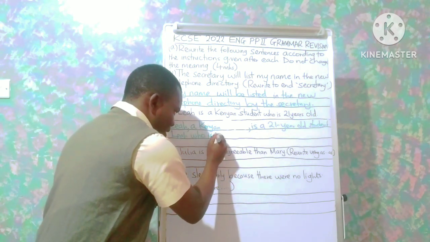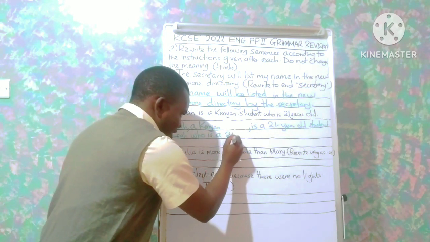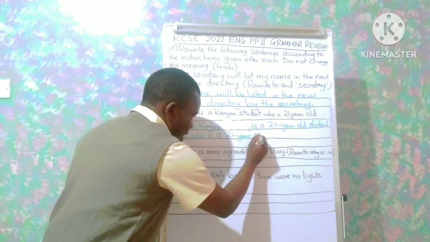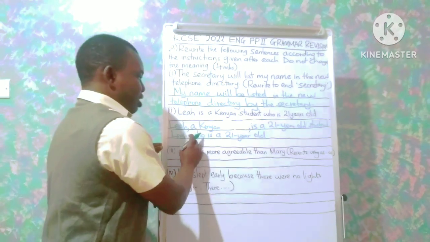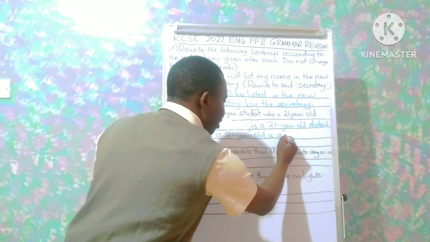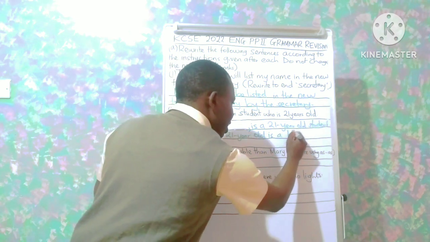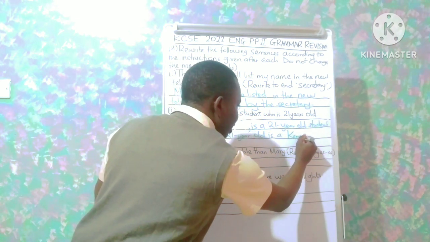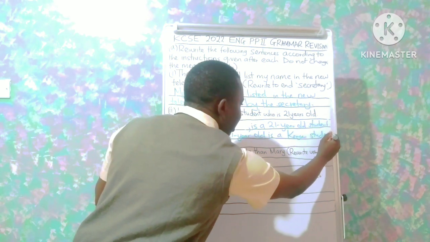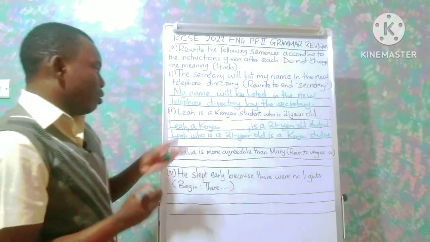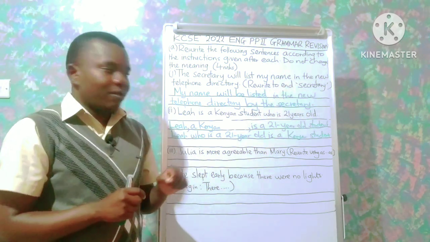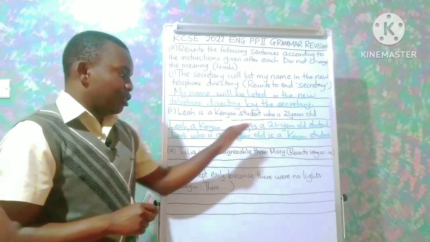We could also have: Leah, who is a 21-year-old, is a Kenyan student. So we have the first one, Leah, a Kenyan, is a 21-year-old student.